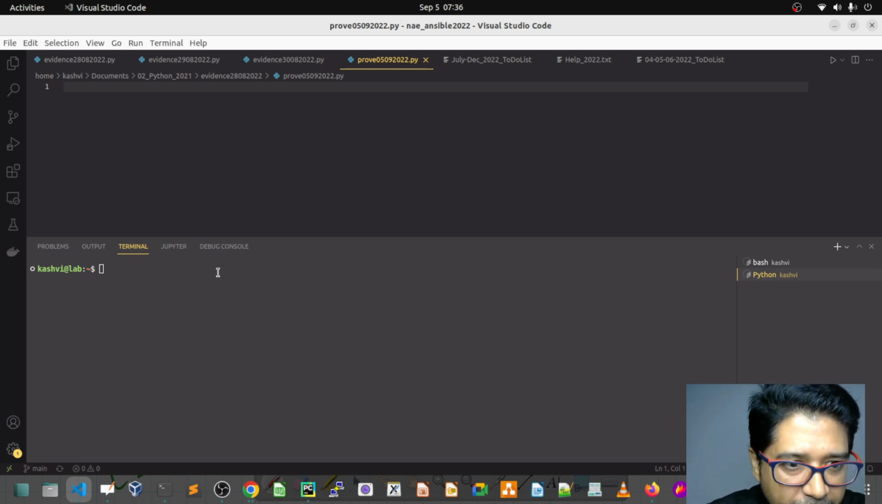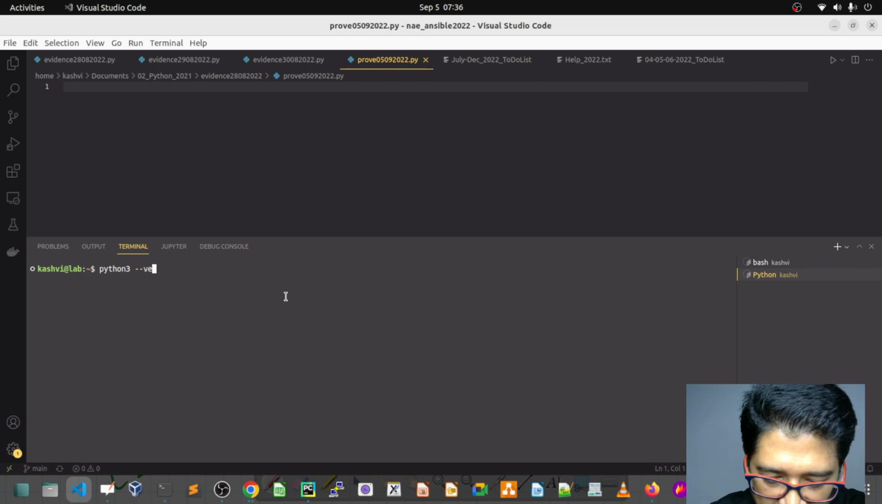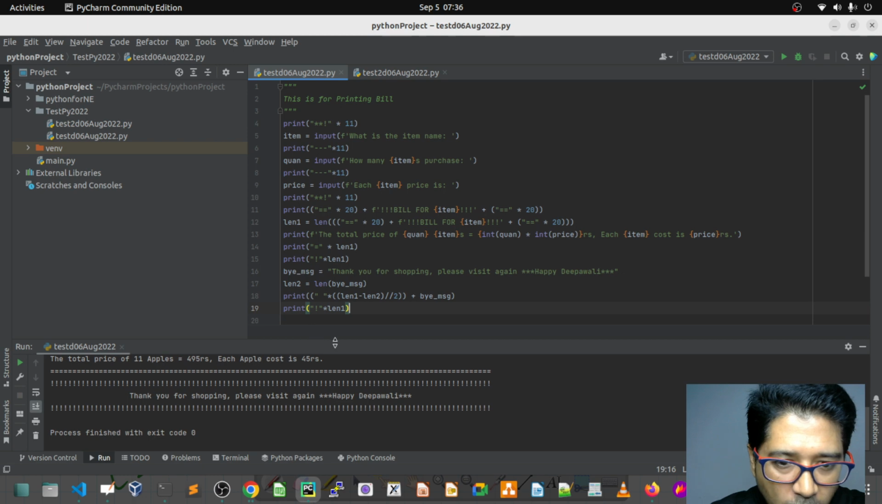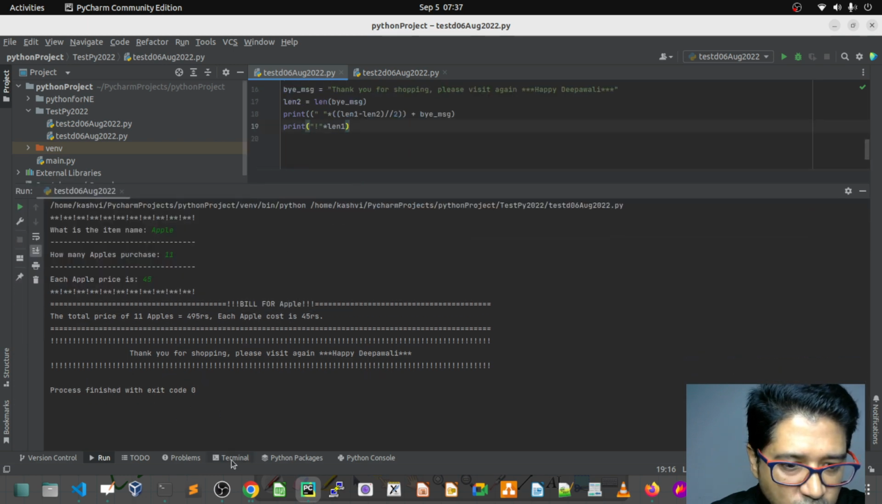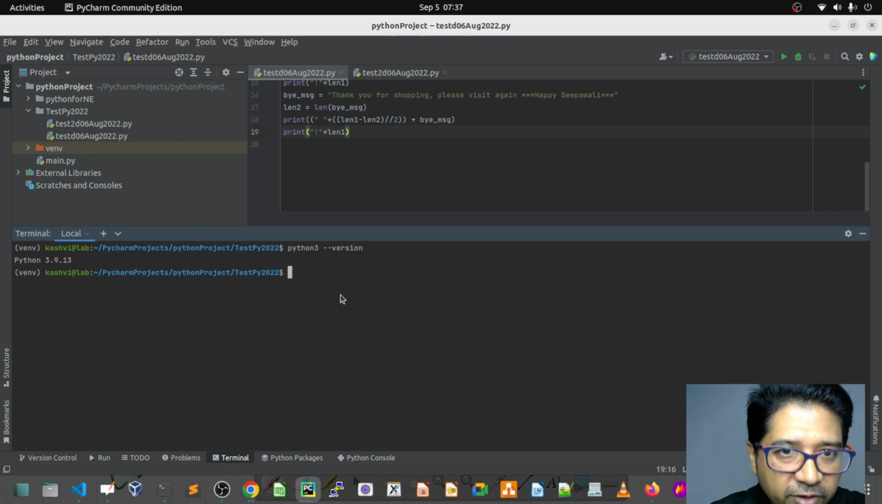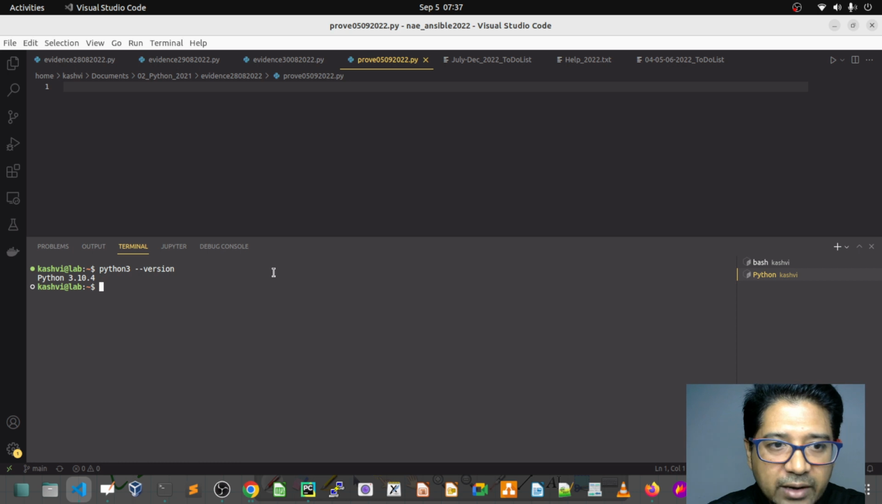So this is my editor and this is my terminal. If I want to check which version of the compiler we are using right now, I run python --version. In the terminal I have an older one, so we have two different compilers, but everything is going to work well.